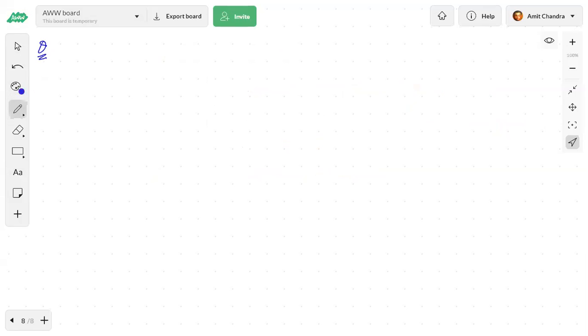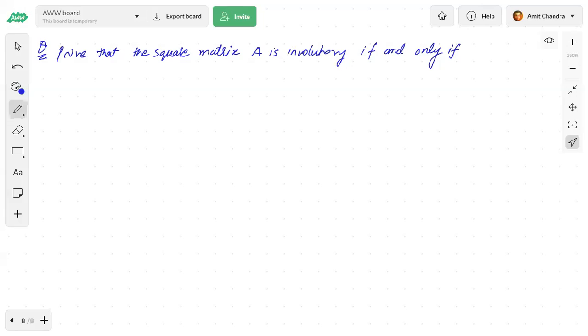So the question is: prove that the square matrix A is involutory if and only if (1 minus A) into (1 plus A) is equal to 0.